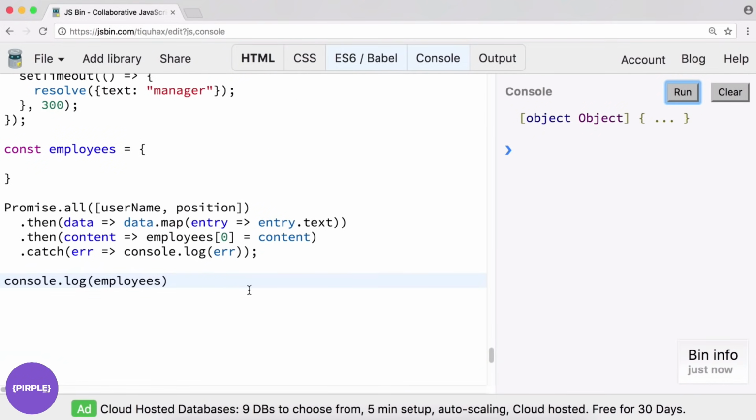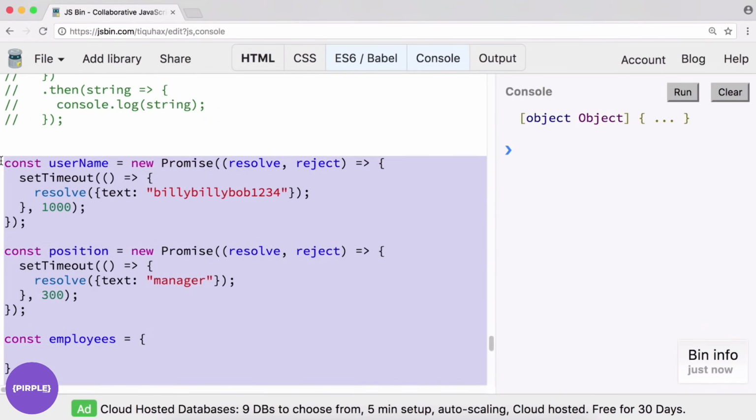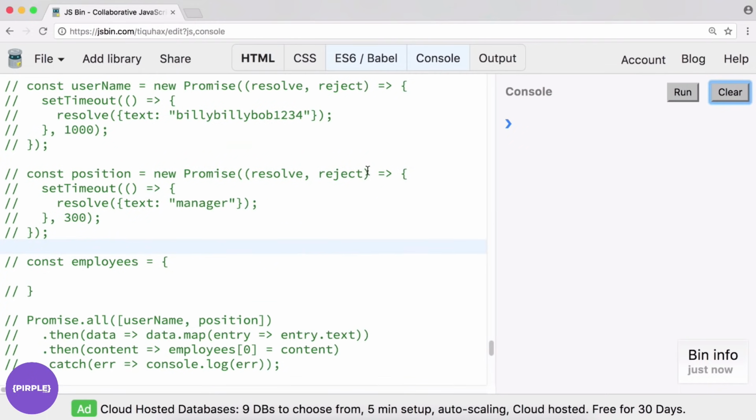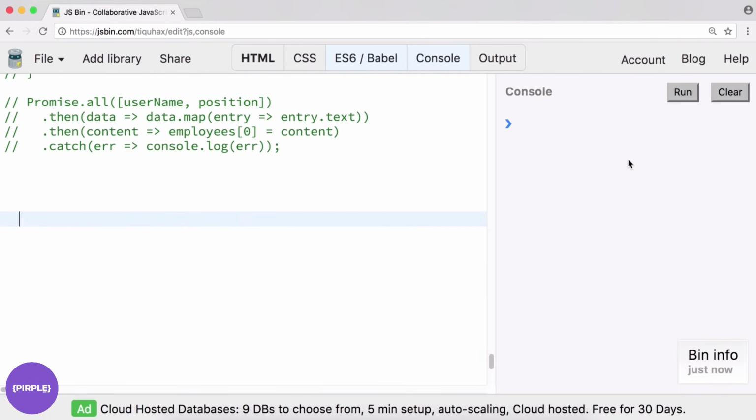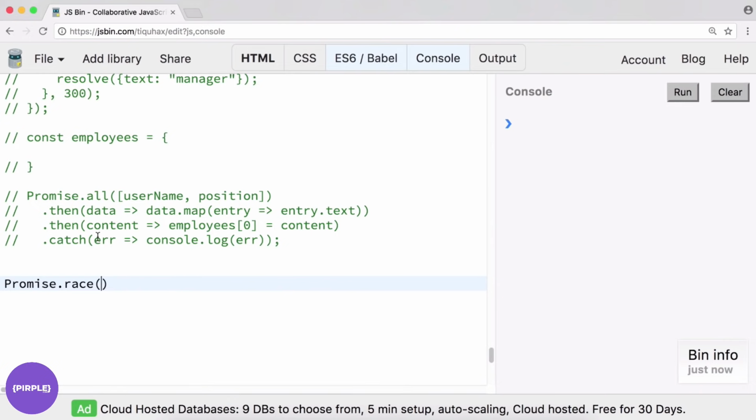So this is the type of situation you may get into eventually, and it's just kind of good to know about. So I will comment this stuff out as well. Okay. Also, we can do kind of a counterpoint to this, which is Promise.race. Promise.race. And it's similar in that you give it a bunch of iterables representing promises, and whichever one finishes first, we can run the logic on.